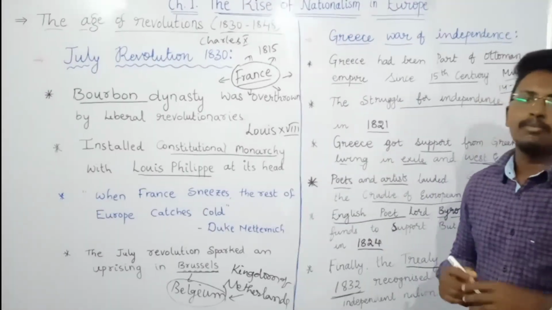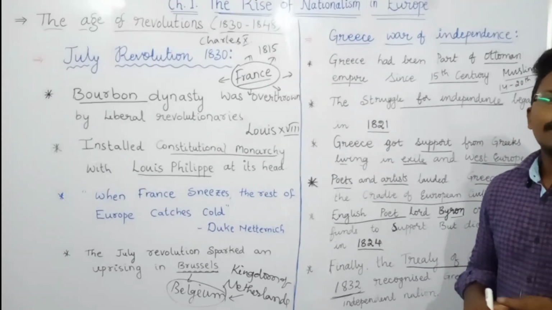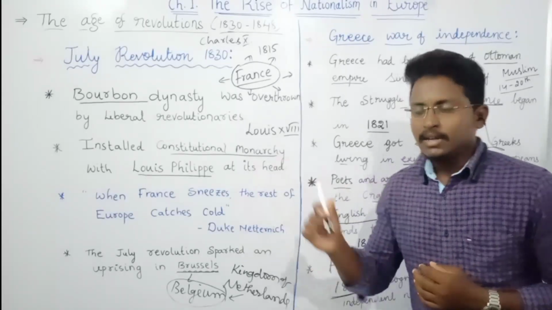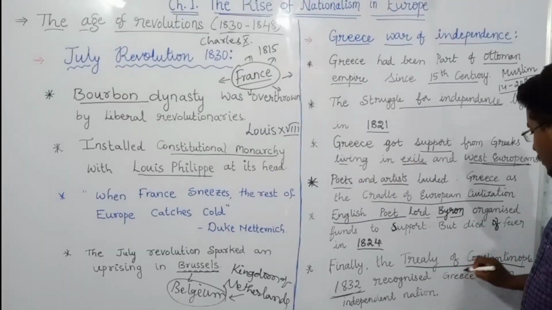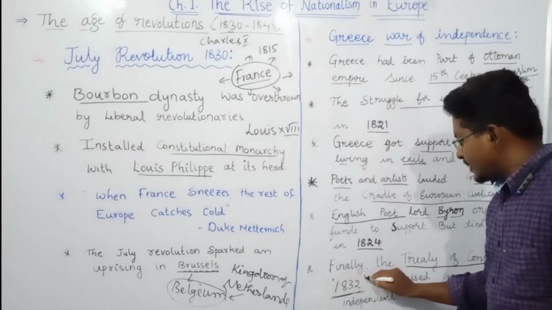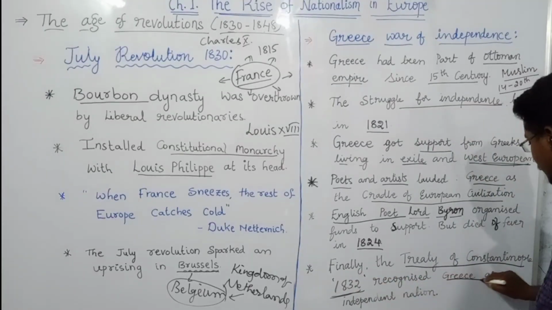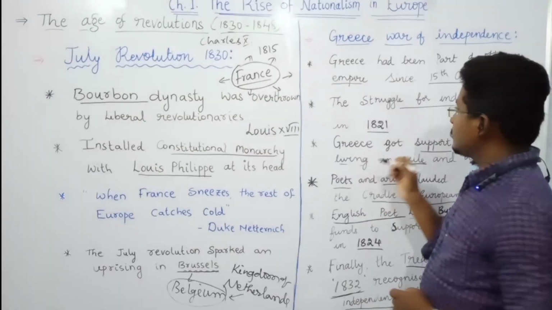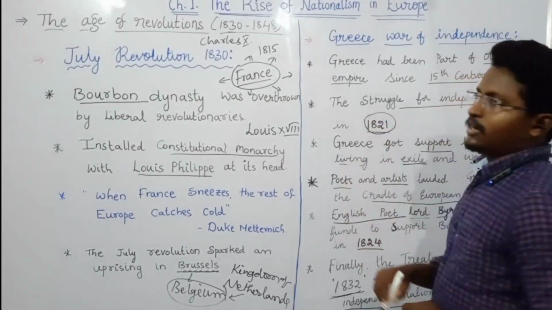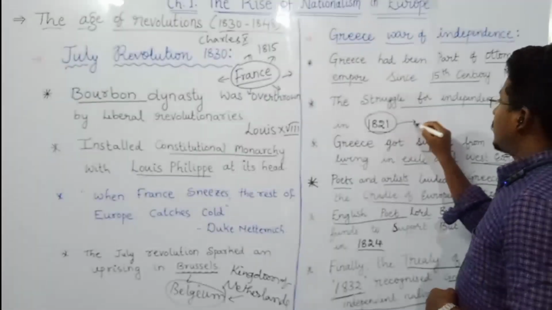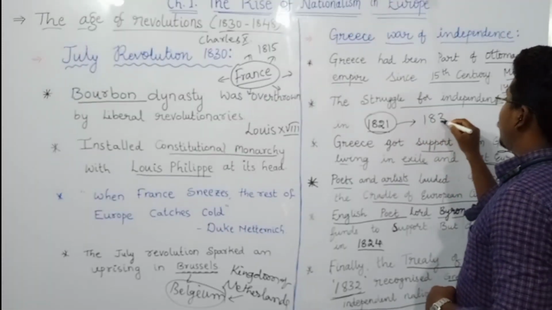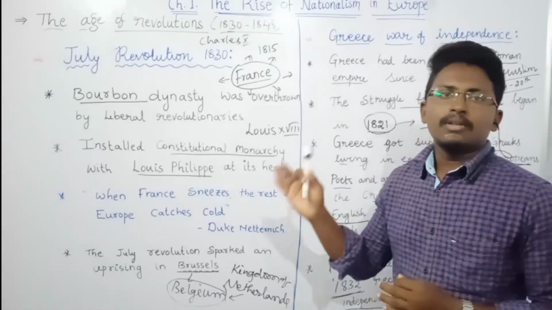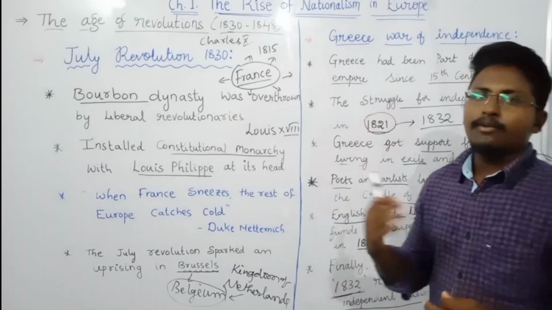Treaty of Constantinople. Treaty means, as I already told in my previous lectures, a formal agreement between two parties. So at Constantinople in the year 1832, finally Greece was recognized as an independent nation. That means they started the struggle in the year 1821, and this struggle continued up to 1832. So this is how Greece got their independence.